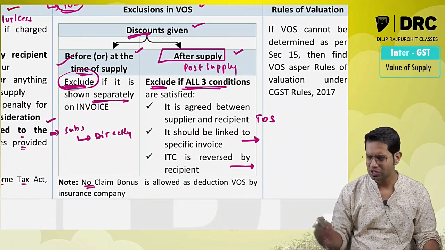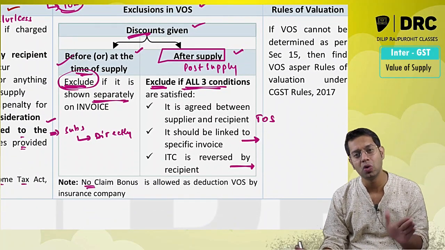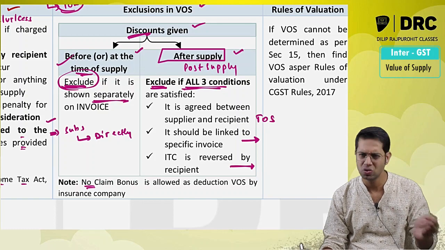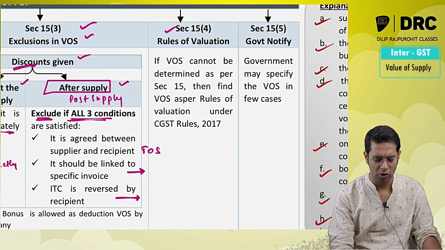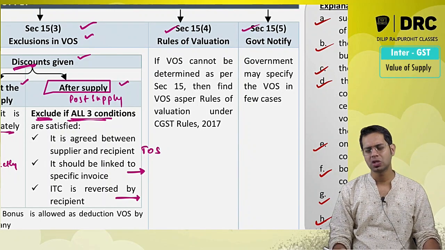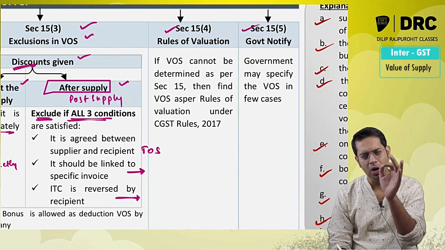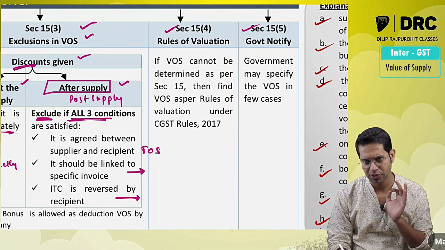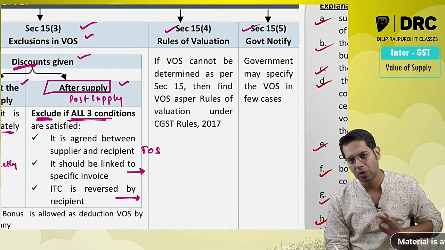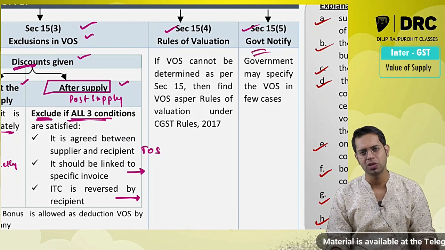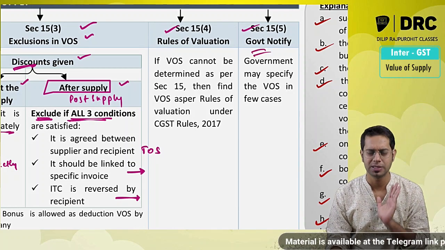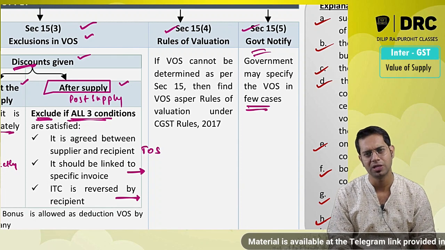And now there was a small clarification given that no claim bonus which is given by insurance company should be reduced from value of supply. In circular video I have already spoken about that. Then section 15 subsection 4 says, if you cannot determine the value of supply as per section 15 subsection 1, then determine it as per rules. Rules are applicable at your final level. And section 15 subsection 5 says government may notify value of supply in some cases. In some cases government will tell you what is the value of supply.